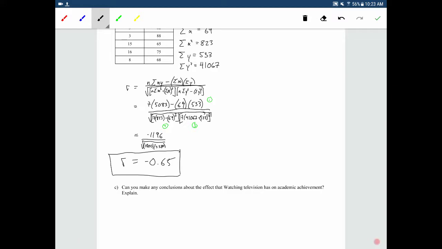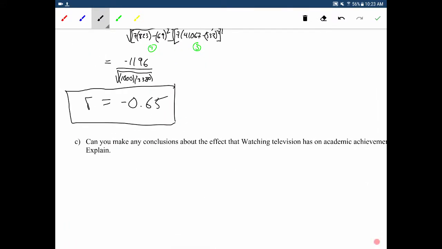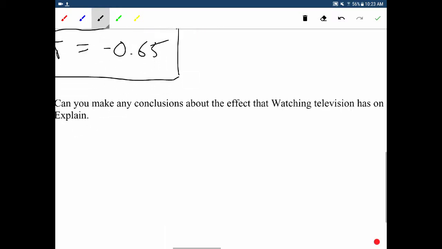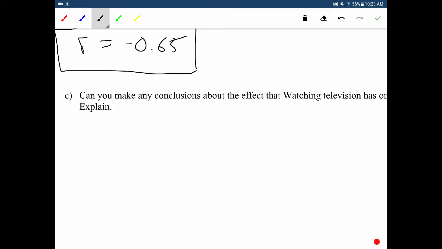So can we make any conclusions? Well, it's a negative correlation, and it does fall between the 0.33 and the 0.67. It's at the high end, but we're going to say it's moderate because it is in that bracket. If we had a ton of data, I would say that it was bordering strong, but there's only 7 pieces of data, so I don't really think that it's fair.